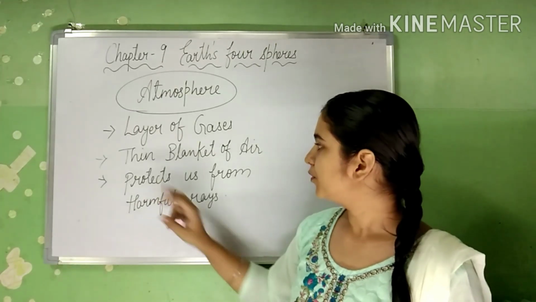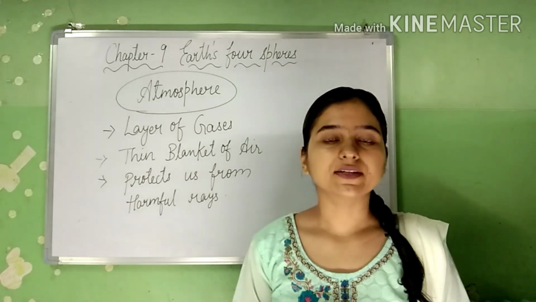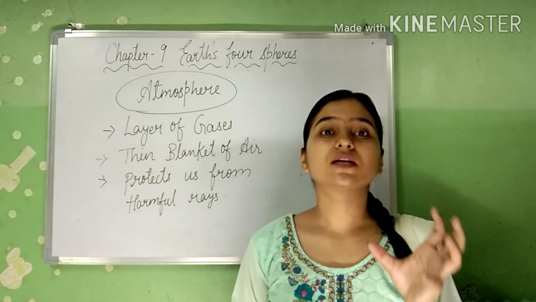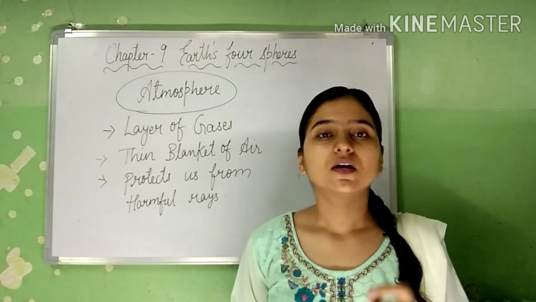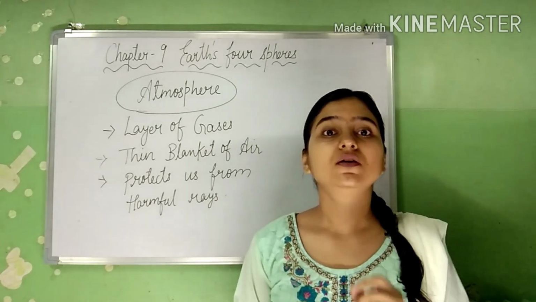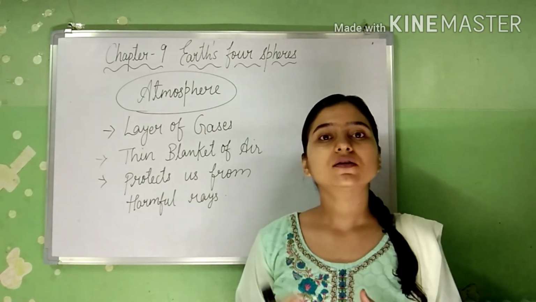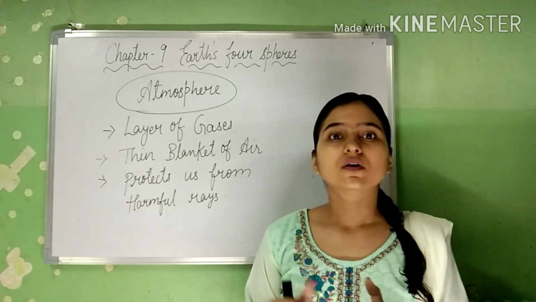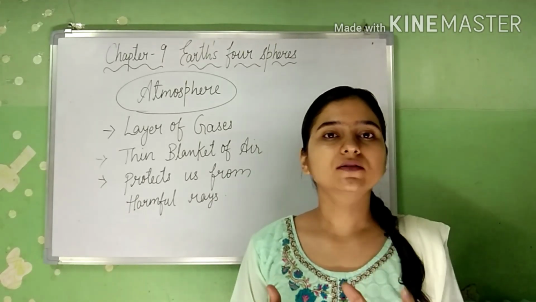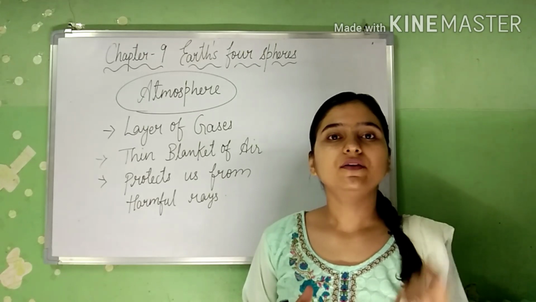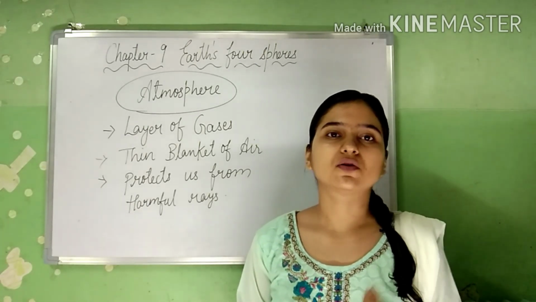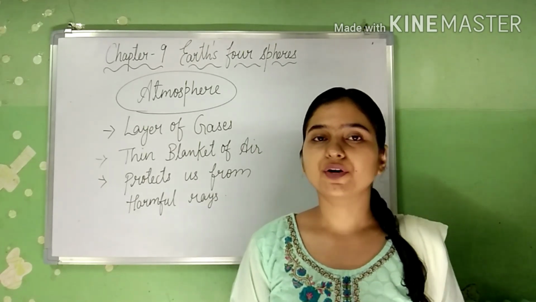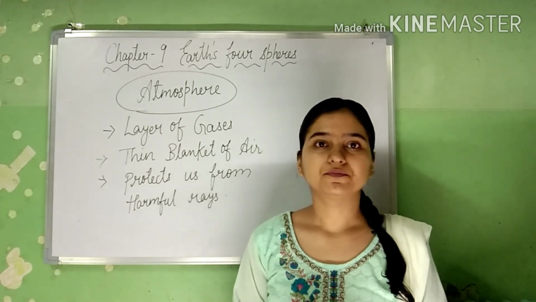Then it protects us from harmful rays of the sun. You know that the sun is emitting heat and light. Various rays are coming to the earth, and some rays are good and some rays are bad. So this atmosphere protects the earth from the entering of the harmful rays of the sun. That means it is protecting us from the harmful rays of the sun.